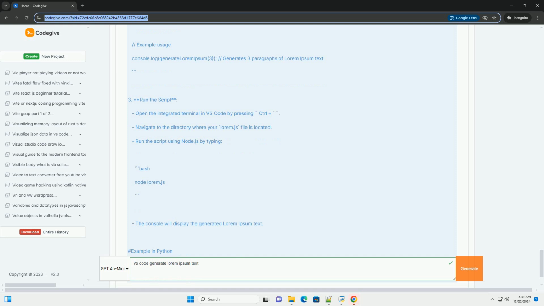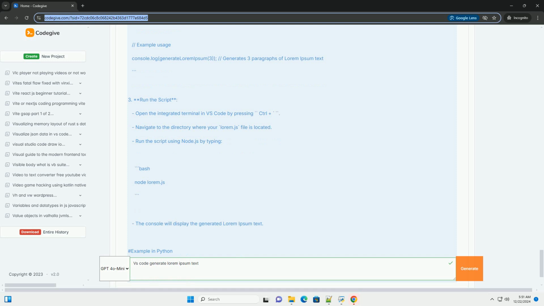2. Write the code. Add the following code to generate lorem ipsum text. JavaScript. function generateLoremIpsum(paragraphs = 1) { const loremIpsum = "Lorem ipsum dolor sit amet, consectetur adipiscing elit. Sed do eiusmod tempor incididunt ut labore et dolore magna aliqua. Ut enim ad minim veniam, quis nostrud exercitation ullamco laboris nisi ut aliquip ex ea commodo consequat.